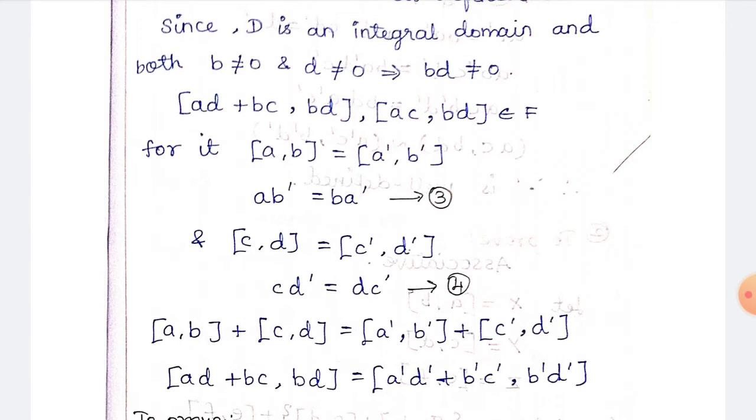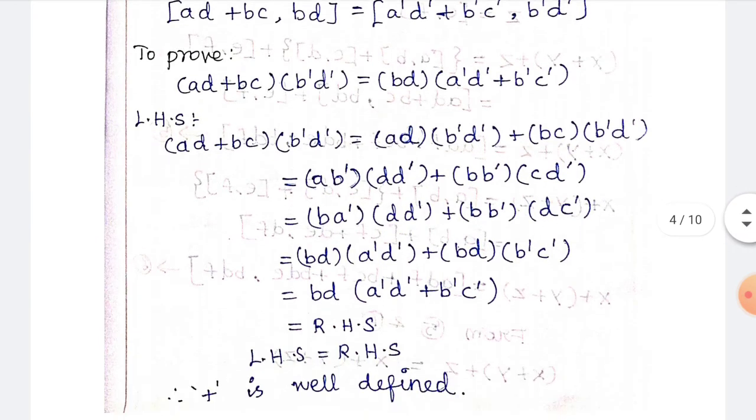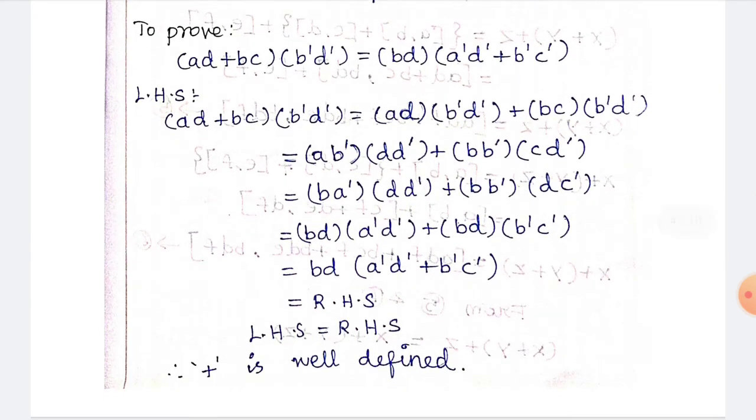So you have to write the results: (AD plus BC, BD). Similarly, applying this one means (A dash D dash plus B dash C dash, B dash D dash). We have to prove that (AD plus BC) into B dash D dash is equal to BD into (A dash D dash plus B dash C dash). So that is what we have to show.